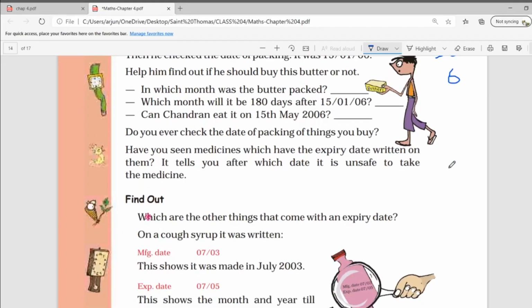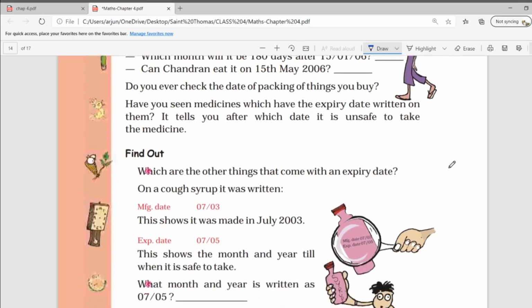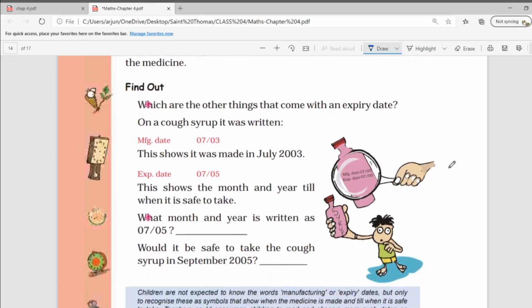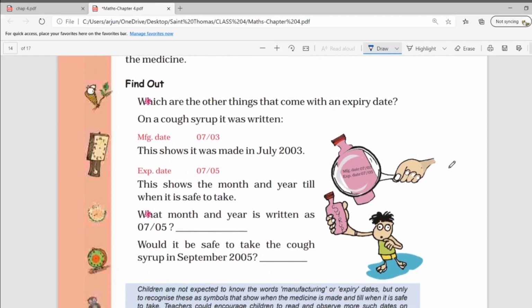Moving further, do you ever check the date of packing of things you buy? Yes, we do. Have you seen medicines which have the expiry date written on them? It tells you after which date it is unsafe to take the medicine. Yes, we have seen expiry dates on the medicine at our home, and using the medicine after its expiry date is unsafe. The next is, find out what other things come with an expiry date.